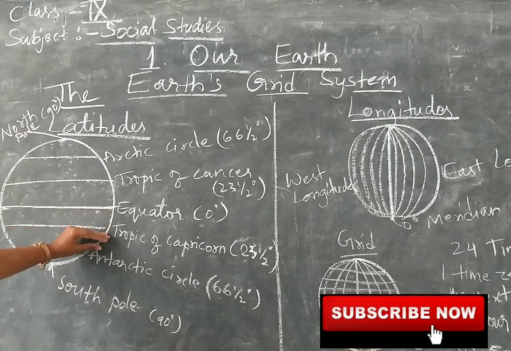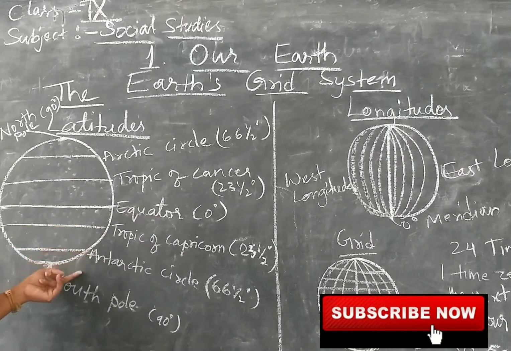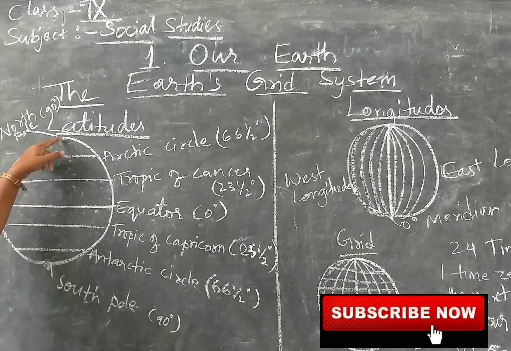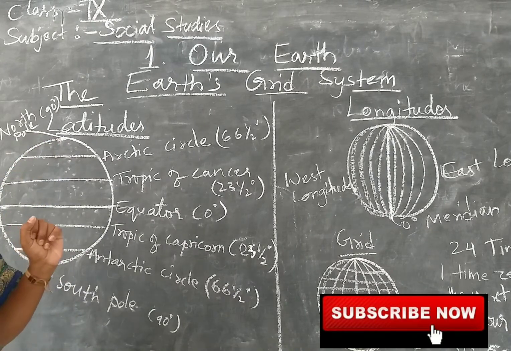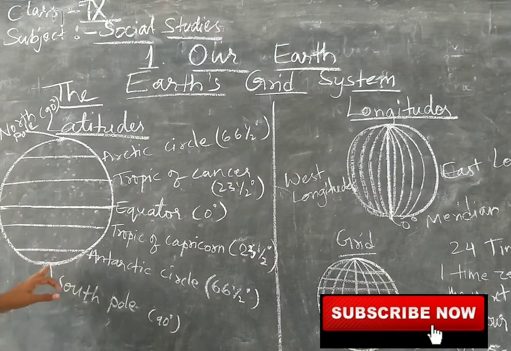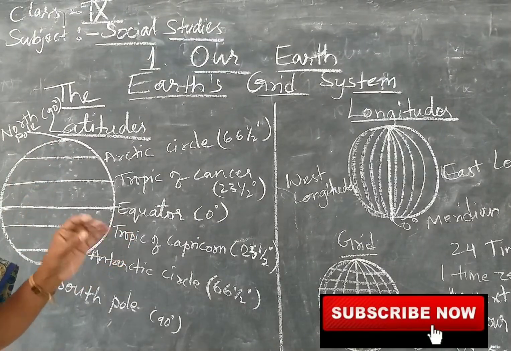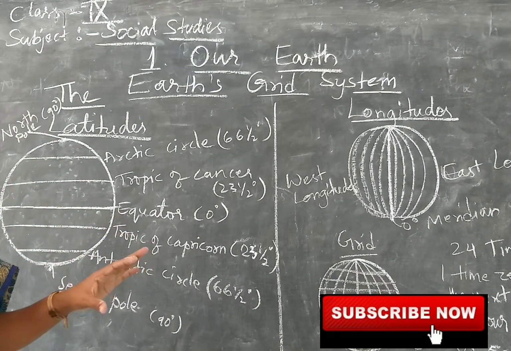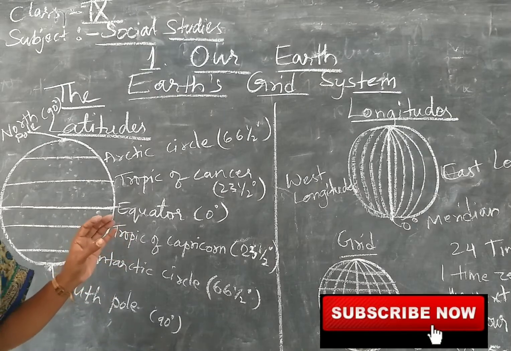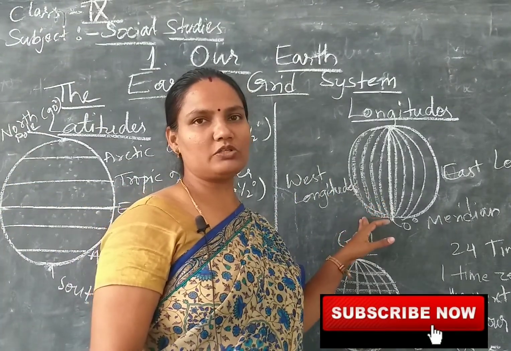Once you cross Tropic of Capricorn and start going down, and when you start going up after Tropic of Cancer, you find a lot of change in the temperature. Temperature starts decreasing. Once you reach South Pole and North Pole, there you find very less temperature. It is in minus degrees, right? Okay. So now let us move to the longitudes.